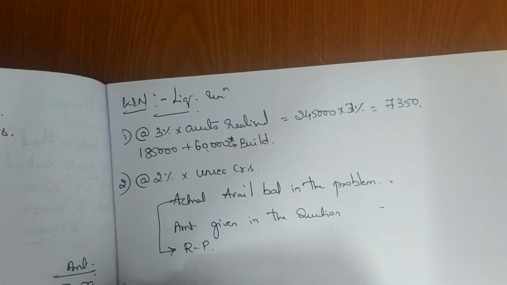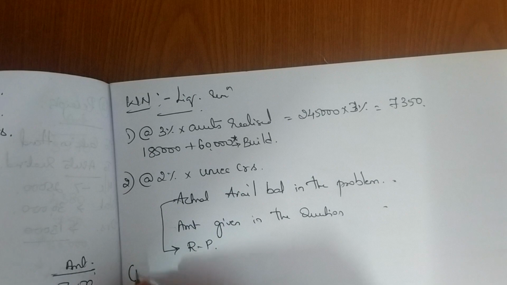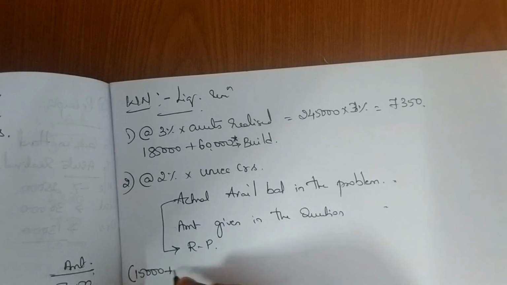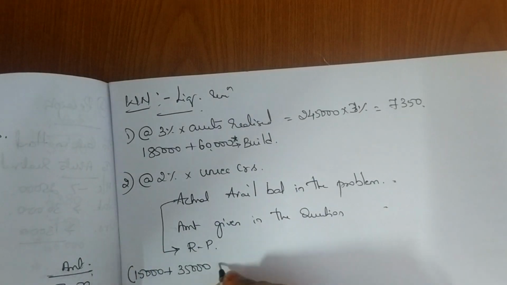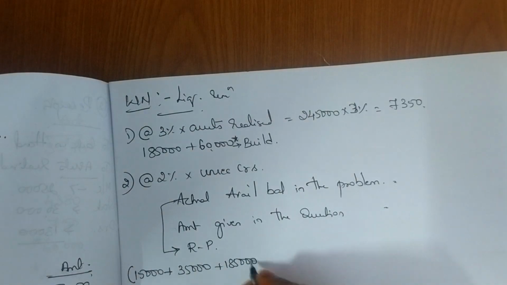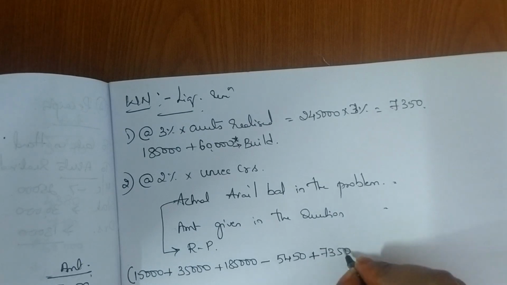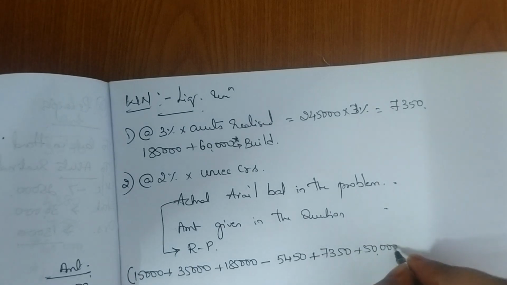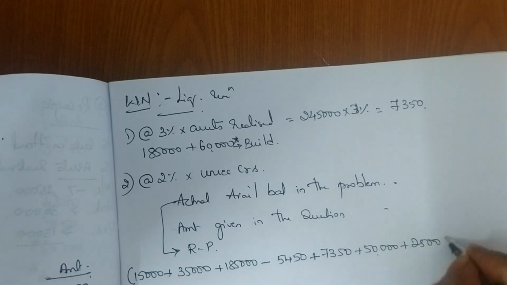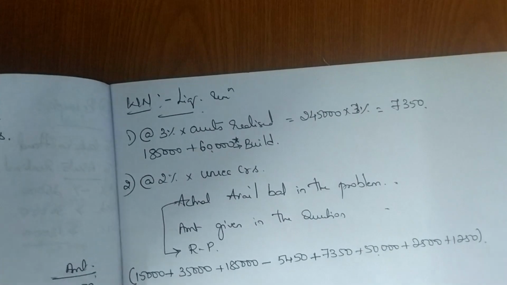Receipts minus payment. So under the receipts you have 15,000, 35,000, 1,85,000 minus 5,450, 7,350, 50,000, 2,500 plus 1,250.